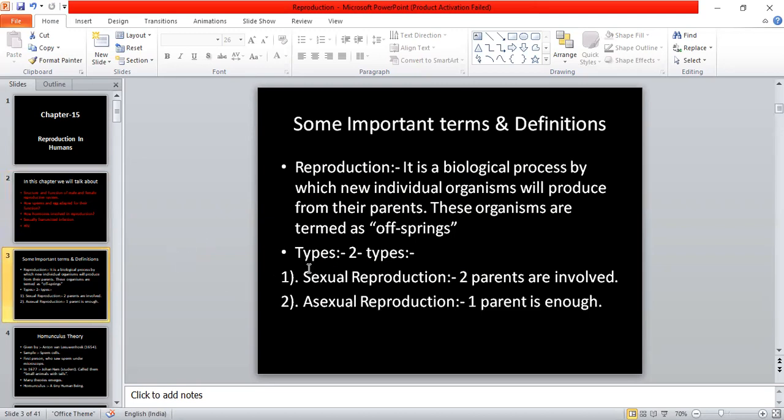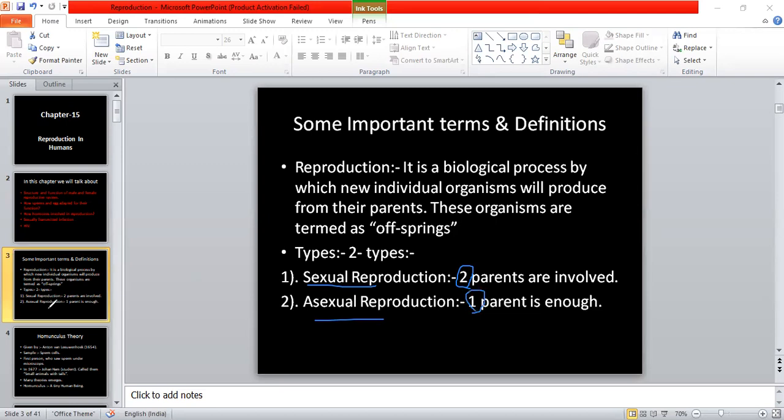Then we talked about the types of reproduction, sexual and asexual. In sexual reproduction, two parents are involved, and in asexual reproduction, only one parent is enough to produce offspring.